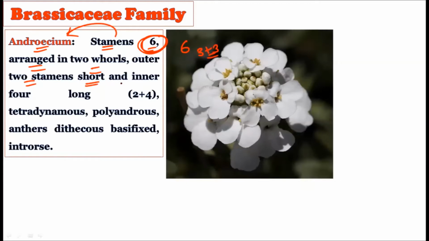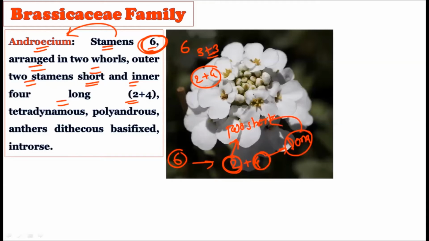Outer two stamens are short, while the inner four stamens are long. So a 2 plus 4 arrangement is there. Total six stamens are there, in a 2 plus 4 arrangement. These are the two outer stamens, which are short in nature, while these are the four inner long stamens, and they can be distinguished from the shorter ones. That is, two short stamens and four long stamens are there in the family Brassicaceae.